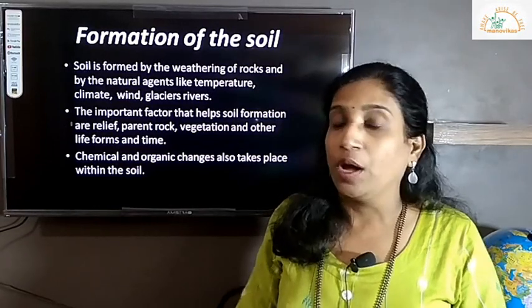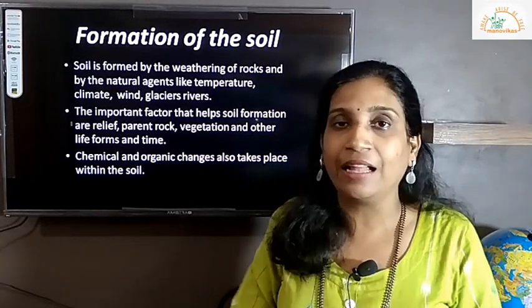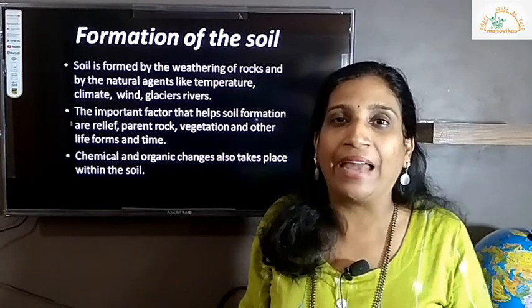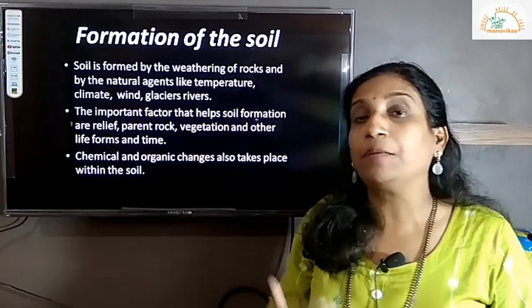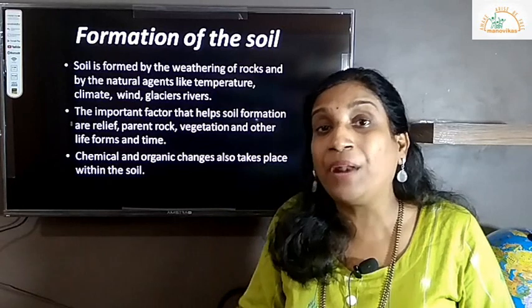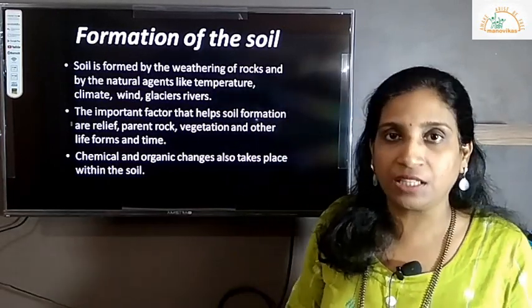Nothing would have been possible, especially plant life, and it would have been just a barren planet with water, correct? So this soil is formed by the process of weathering, that is the breaking down of the rocks which are present on the earth's surface.